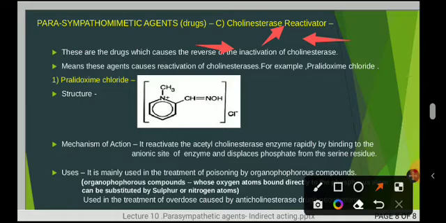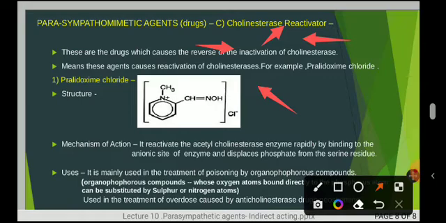Reverse means from the inactive state to the active one. These agents cause the reactivation of cholinesterase, meaning once again we make the cholinesterase active.